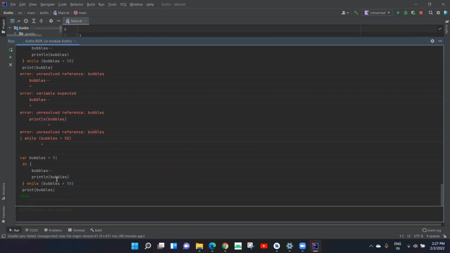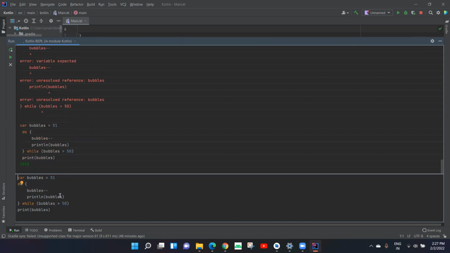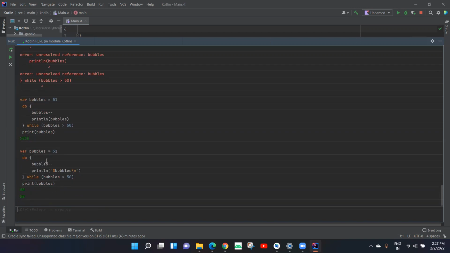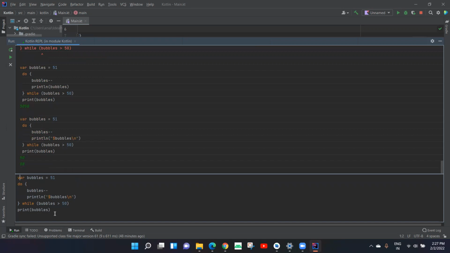So what I did here, for example, let me print a space here. So what it did here was, let me increment the value, so it will be much more clear.